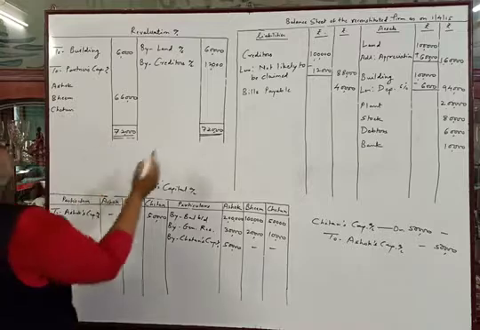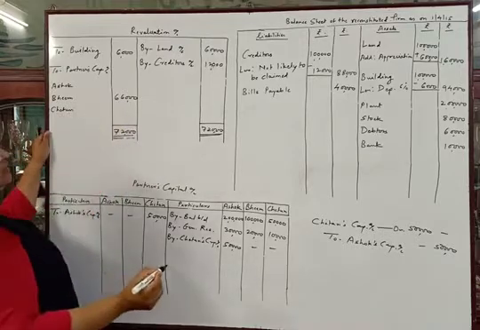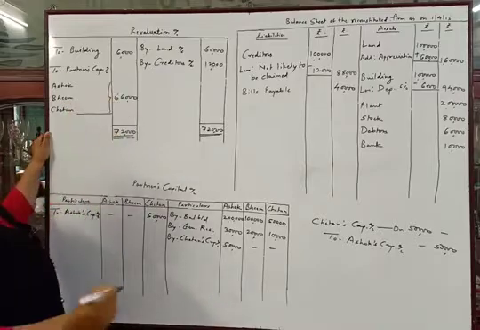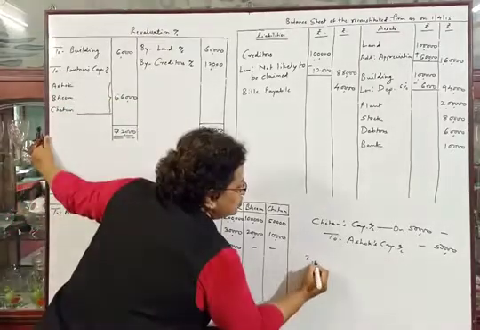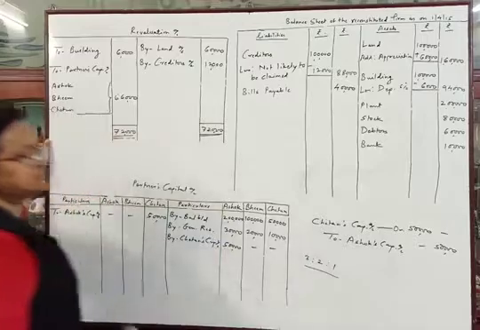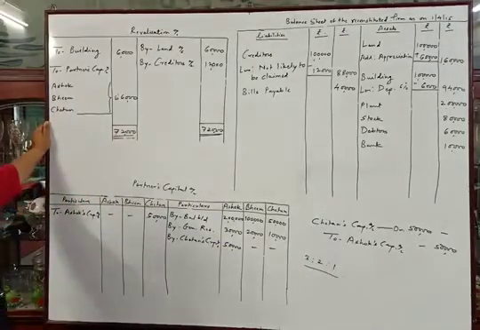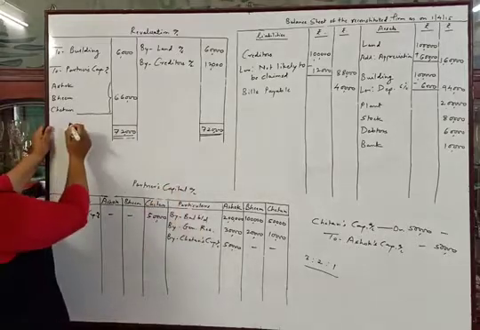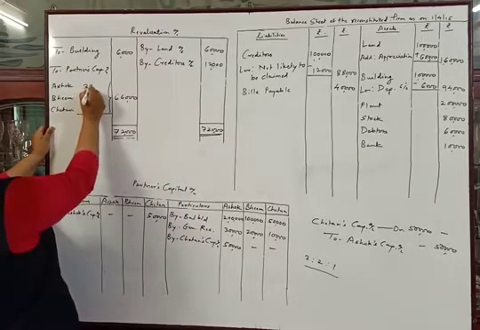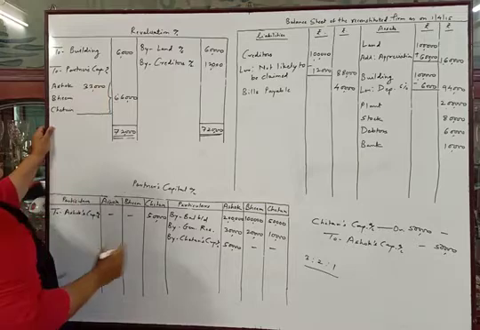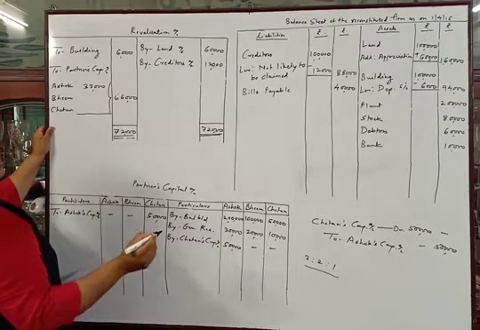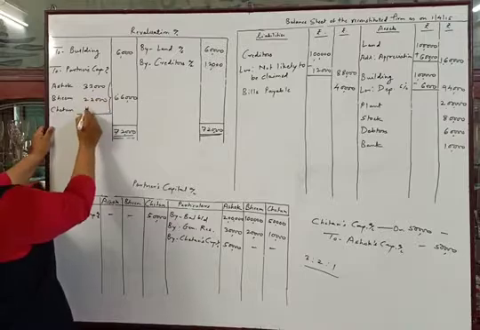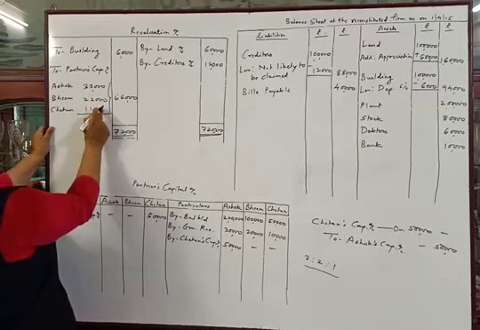Now we will distribute this amount 66,000 in the old ratio between these partners. So the old ratio is 3:2:1 as discussed before. So Ashok will get 33,000, Bhim will get 22,000, and Chetan will get 11,000.